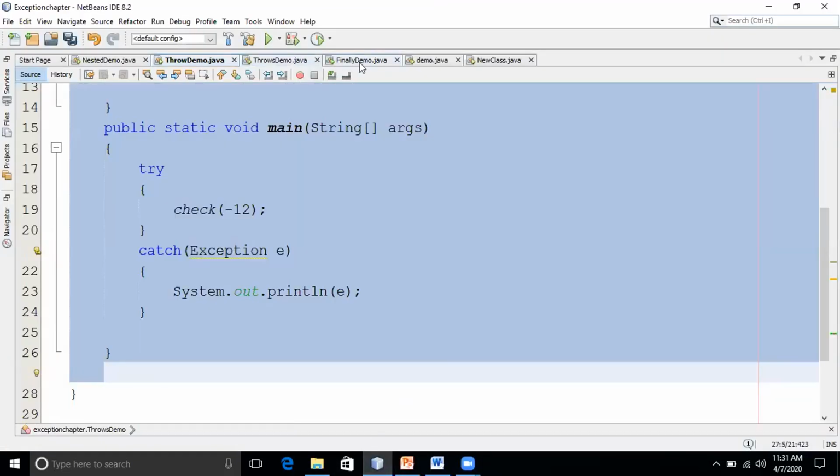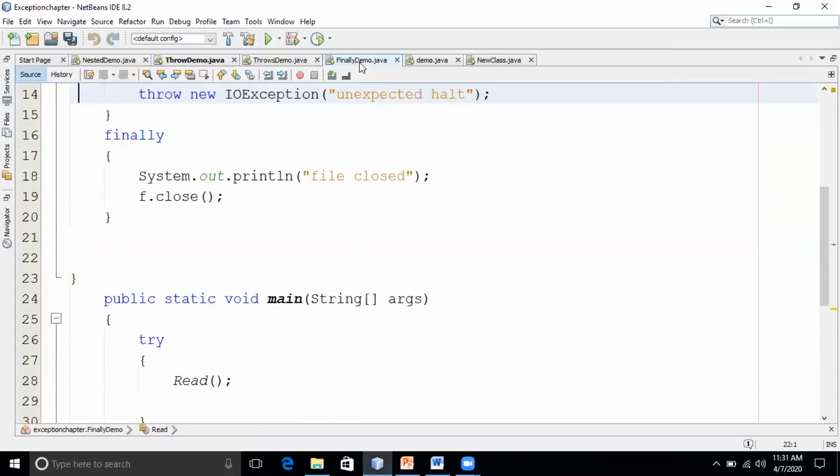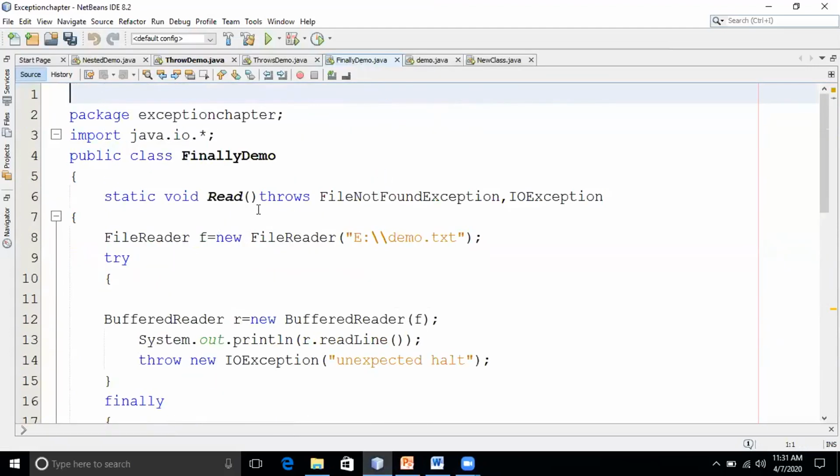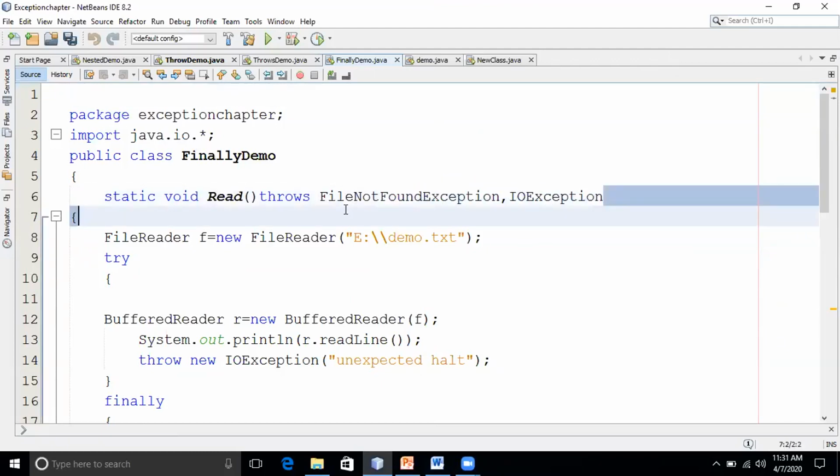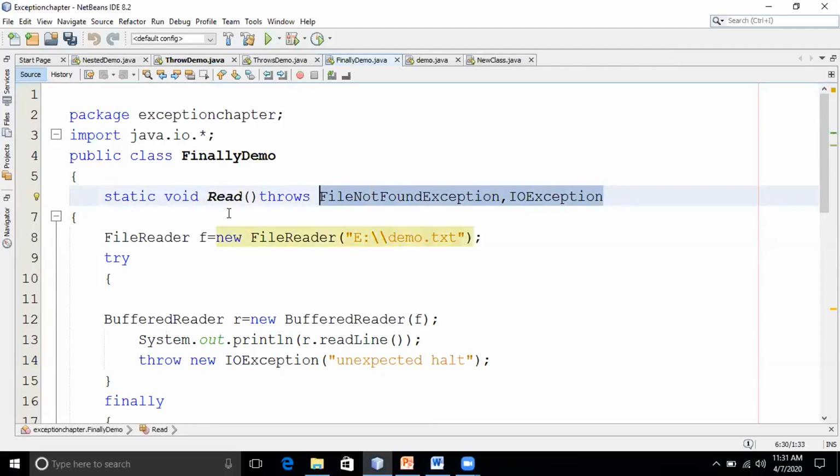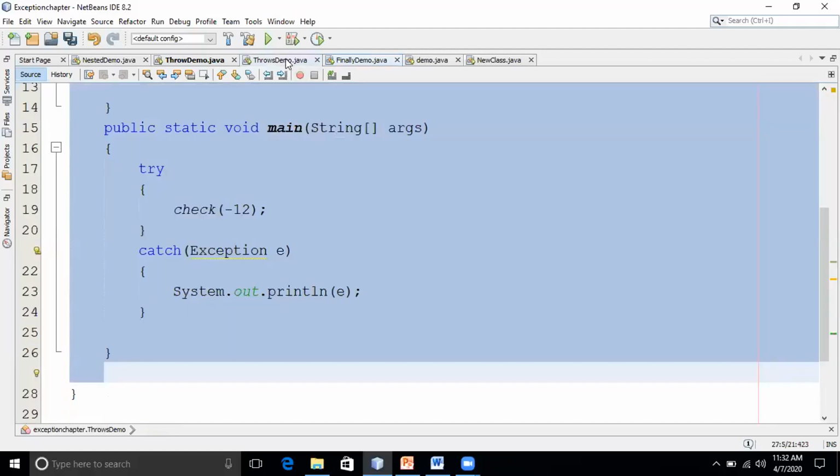See here, you can see here also one more demo. This I'll explain later. Like you can see here, throws file not found exception, comma IO exception. Can you see a list of exceptions this read will throw? So all that should be indicated by using throws keyword. So I'll stop here. In the next class, we will discuss the further topics.